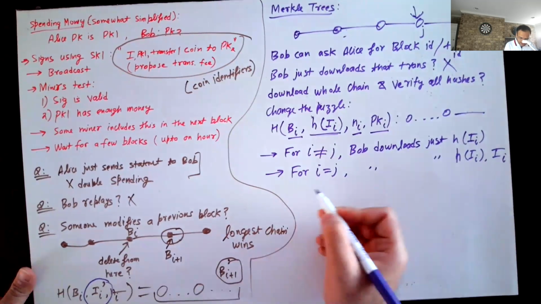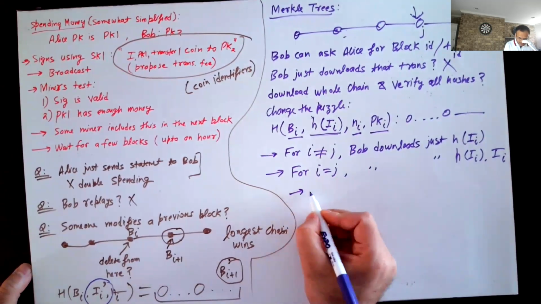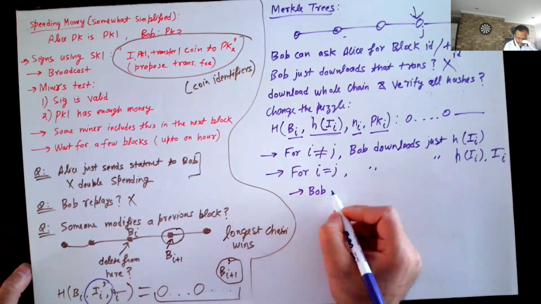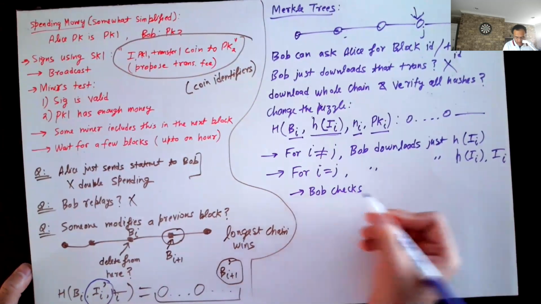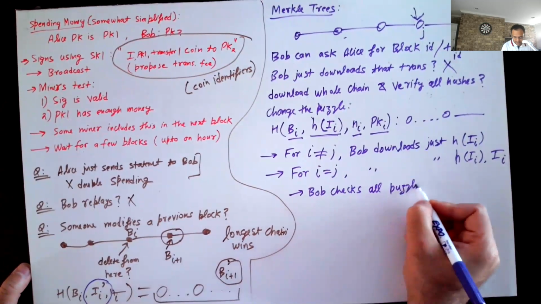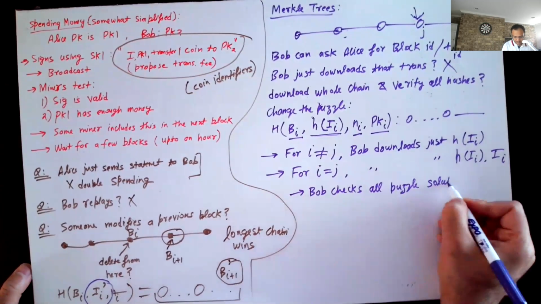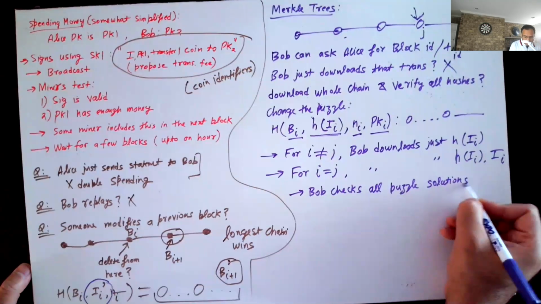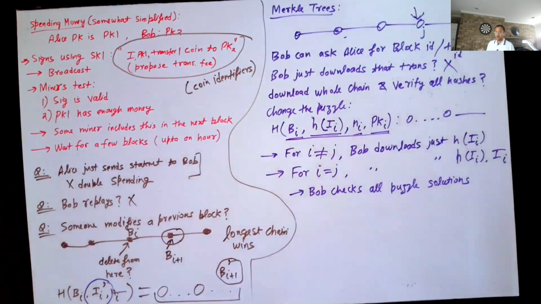Okay, and then Bob checks all puzzle solutions. Because Bob has the entire input now, for every block, Bob can just hash, right?